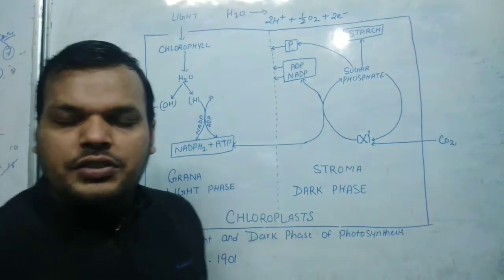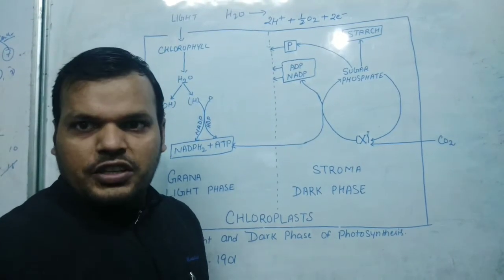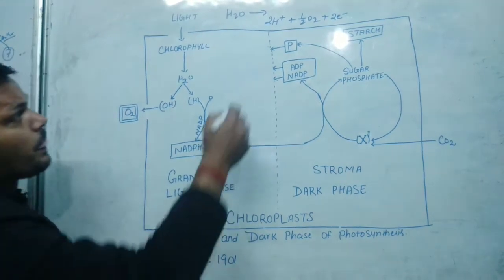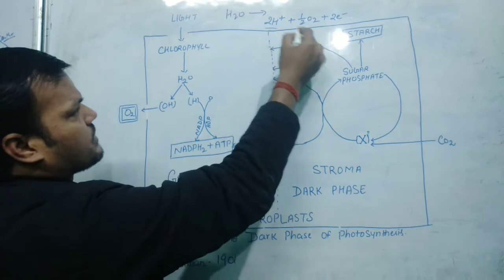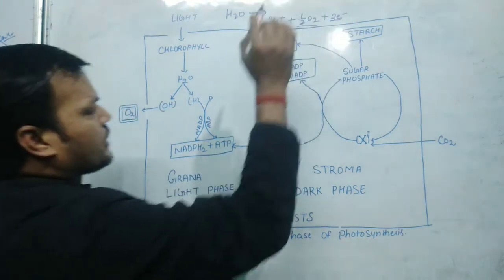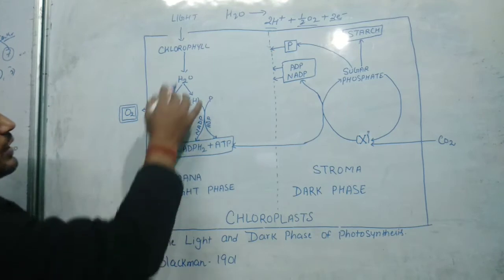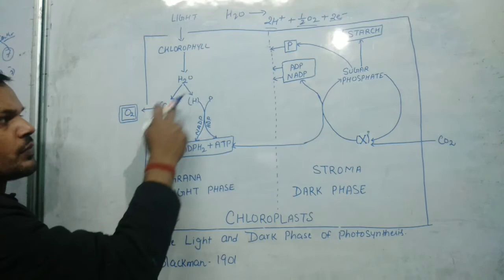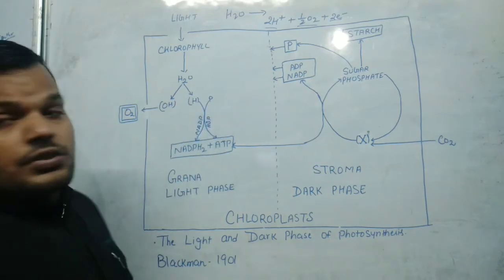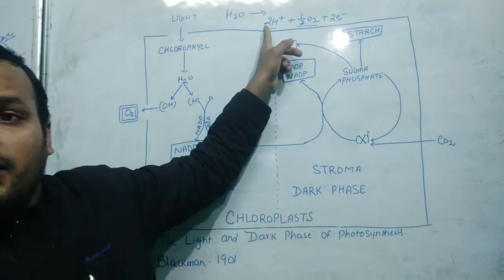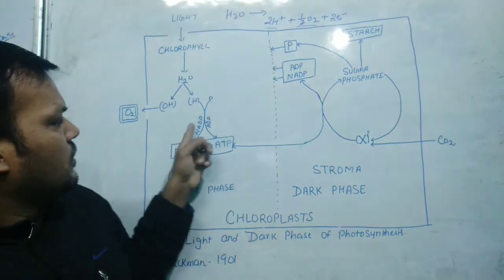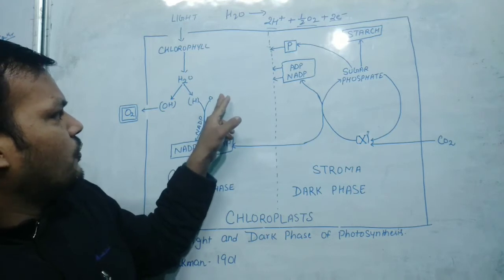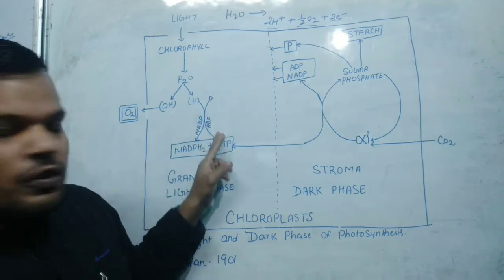That we will see in the light reaction, light phase, in the phosphorylation process, cyclic and non-cyclic phosphorylation. So H2O is broken down into 2H plus ions, half an O2 molecule, and 2 electrons. Here I have shown H2O, OH, then O2 is released from here, and the H which has been released will reduce NADP to NADPH2. Again, a phosphate molecule will attach with ADP to form ATP.